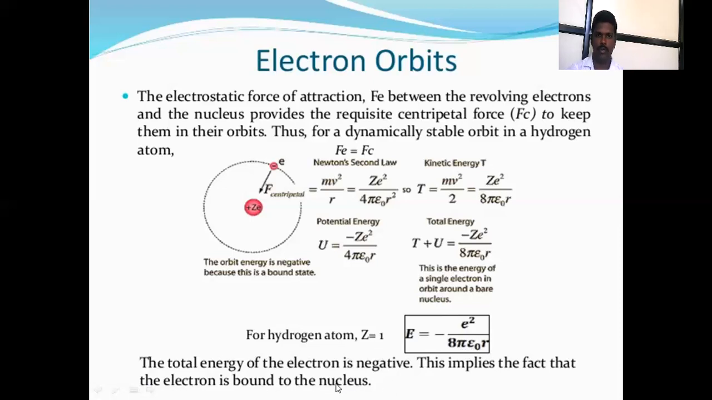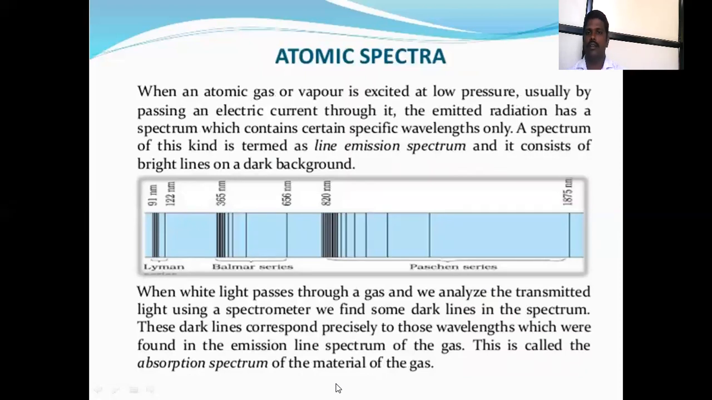This is the most important part of the atomic theory. Next one is atomic spectra. When atomic gas or vapor is excited at low pressure, usually by the passing of electric current through it, the emitted radiation has a spectrum. The radiation will be spectrum light, which contains certain specific wavelengths only.